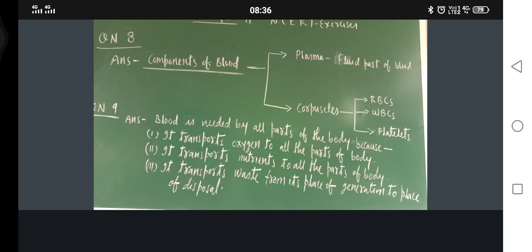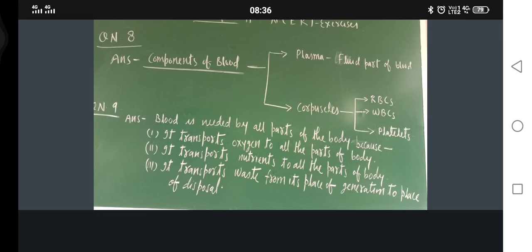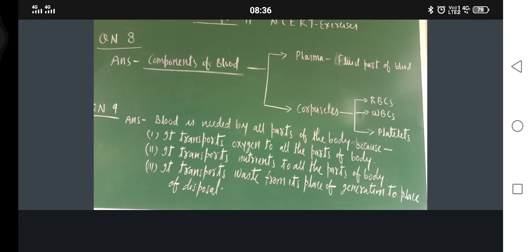So just see here, you should write the answer in this way. Blood is needed by all parts of the body because number 1, it transports oxygen to all the parts of body. And oxygen is needed by all the cells or not?